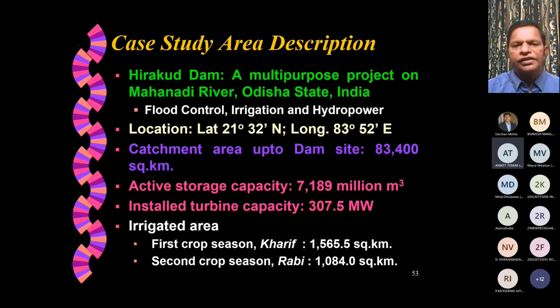So I try to demonstrate this for Hirakud Dam, which is located in Odisha state on the Mahanadi River basin. It's a multi-purpose project on the Mahanadi River. It has flood control, irrigation, and hydropower as the 3 major objectives. As a matter of fact, the dam itself was constructed for flood control. Its location, catchment area, active storage capacity, installed turbine capacity, and irrigated area in Kharif and Rabi are all specified here. It's not in hectares, it's in square kilometers. Okay, so with these numbers, let us try to talk about its operation for 12 months on a monthly basis.